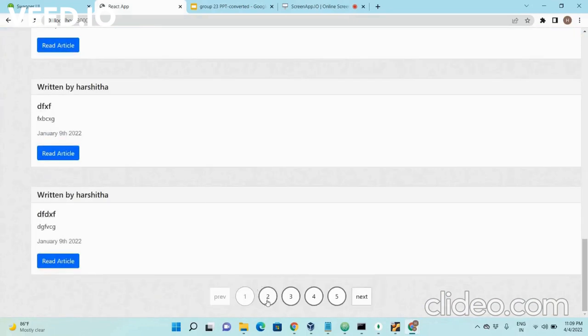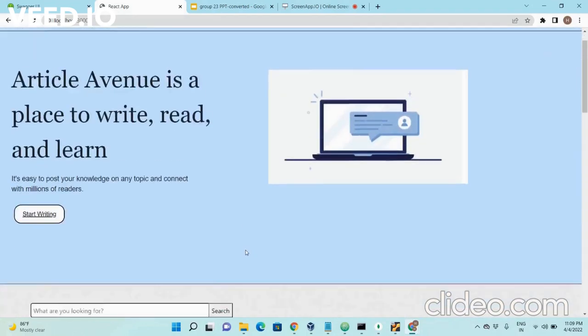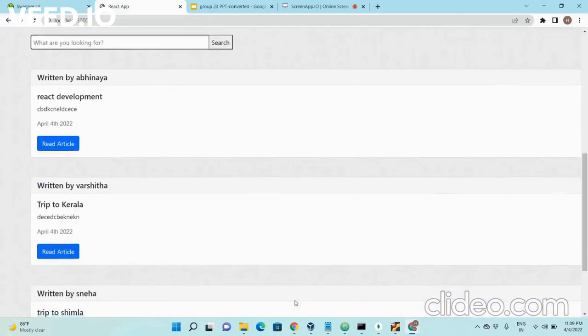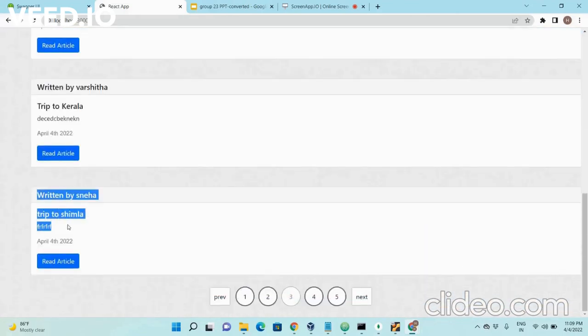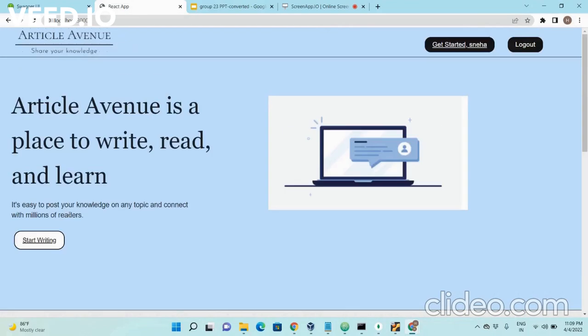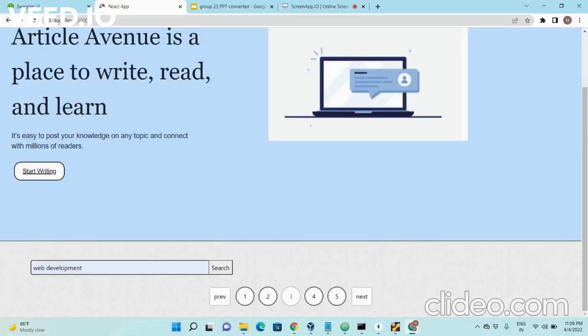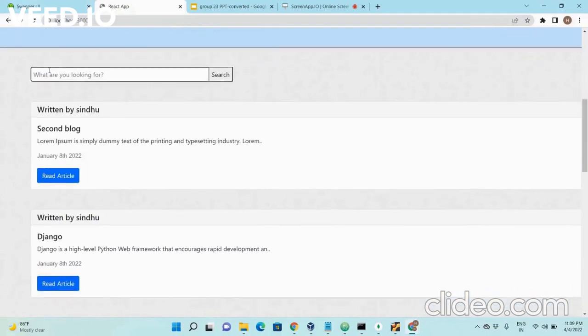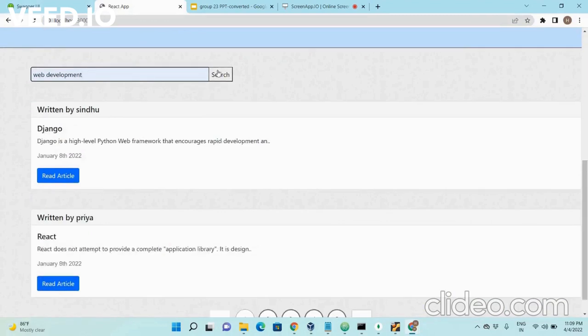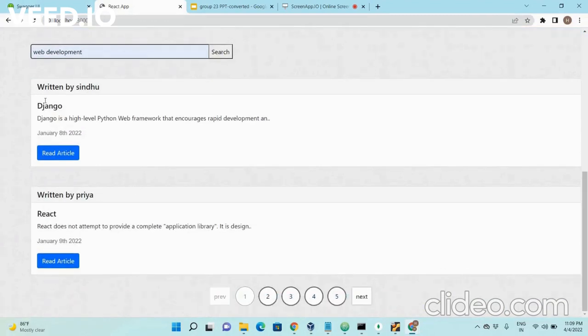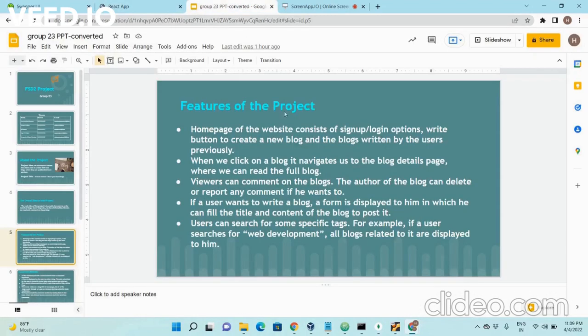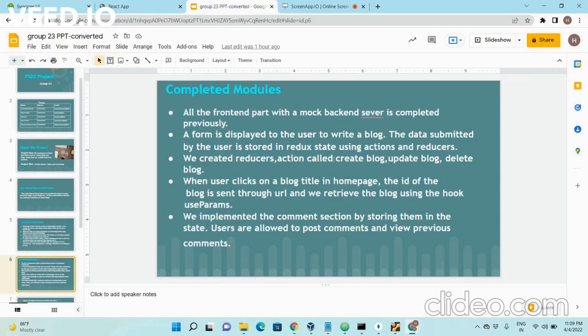pagination is implemented. See, like if I say next. Yeah, this is the article that we just published, Trip to Shimla. Also there's a search feature. Like if I want to search for articles related to web development, I can. It says search. So we got both of these. It says Django and React. So likewise you can search.